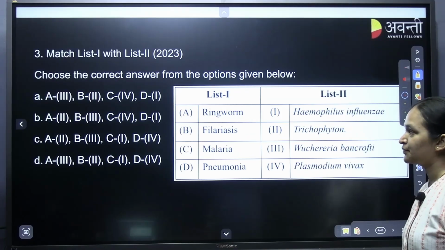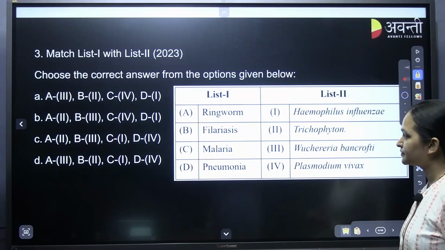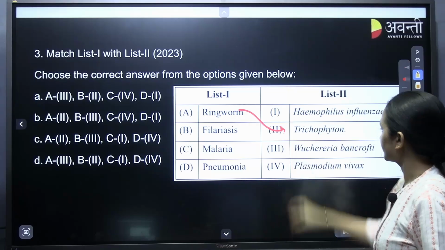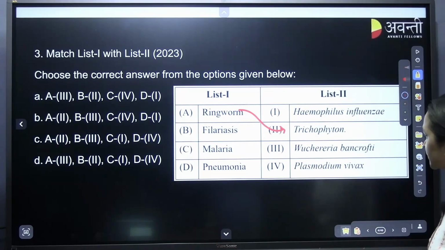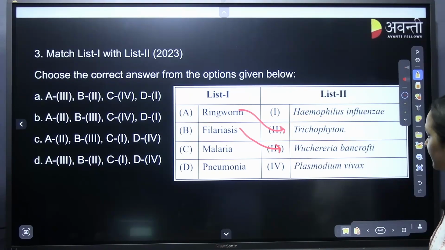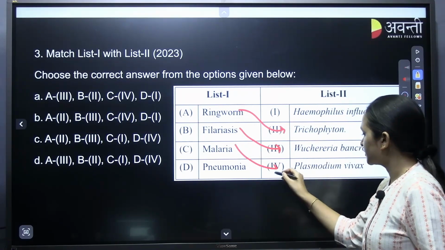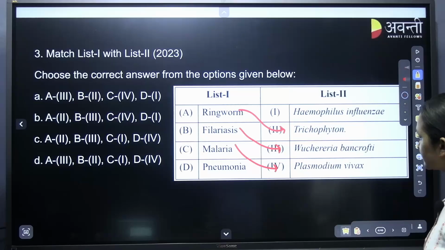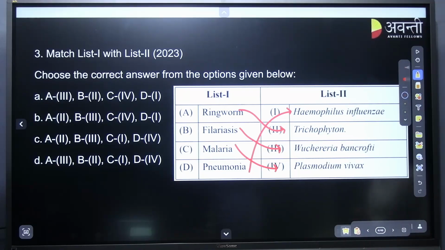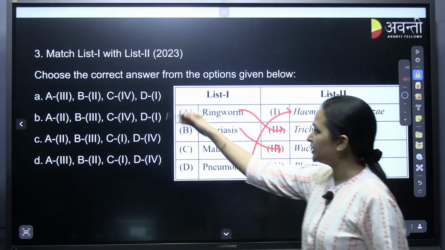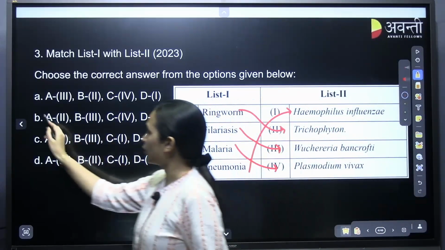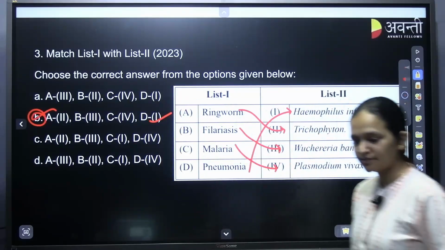Easy questions. Yes. Again match list 1 and 2. Ringworm, Trichophyton. Filariasis, Wuchereria bancrofti. Malaria, Plasmodium vivax. Pneumonia, yes, Haemophilus influenzae. Easy. Again D1, C4, B3. B for Bombay is the correct answer. Understanding?